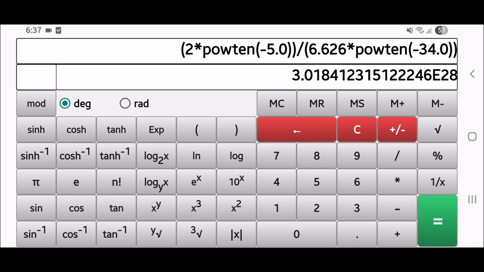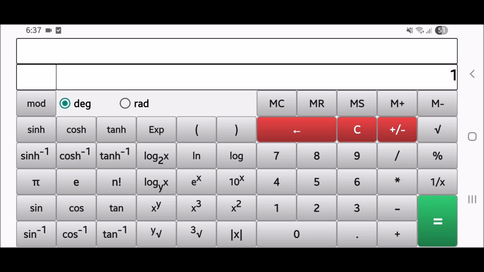Similarly, how do you find the log? So first you write down the value you want to find out. Suppose you want to find the log of 10. Okay, so log of 10, so first you write the log, then the base, and then the exact value, so you will get the answer. Okay, so these are some of the very important things that you have to remember: how to write down the power, how to use the brackets, use as many brackets as you can if you're doing a very complicated calculation. Okay, that's it for this GATE calculator tutorial.